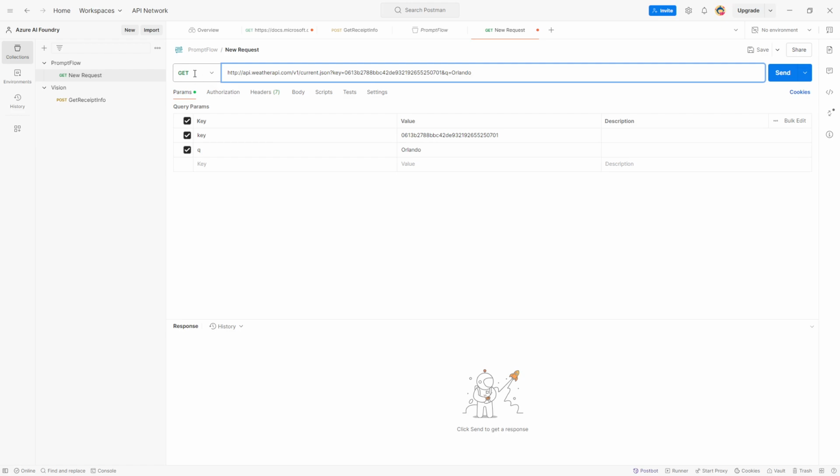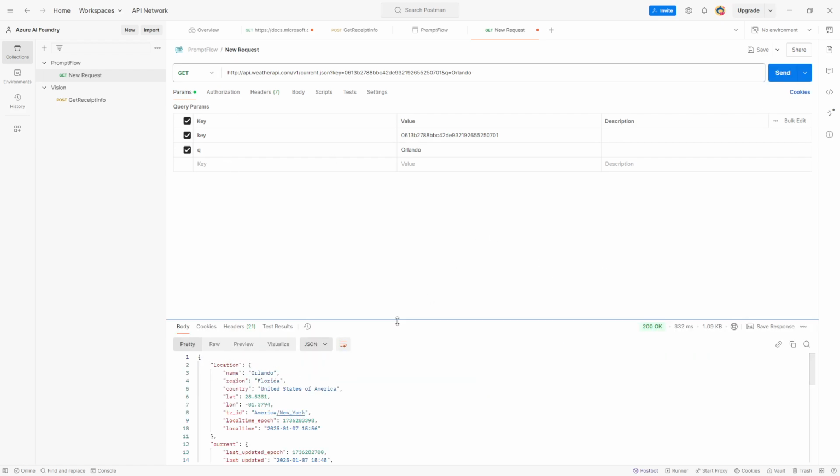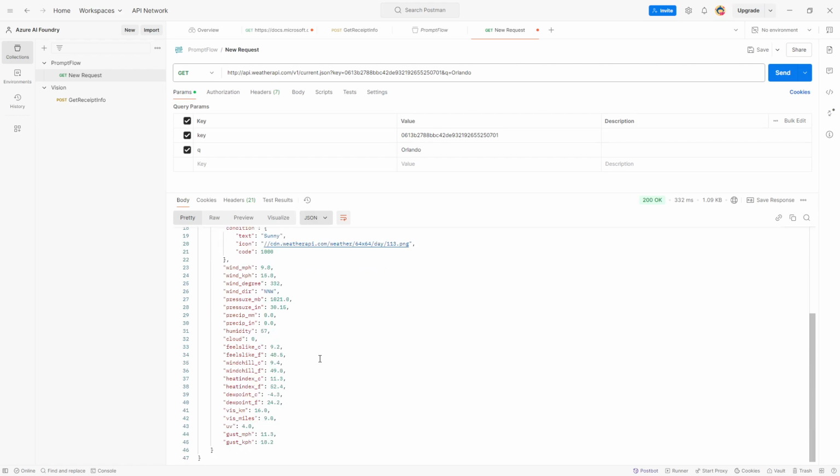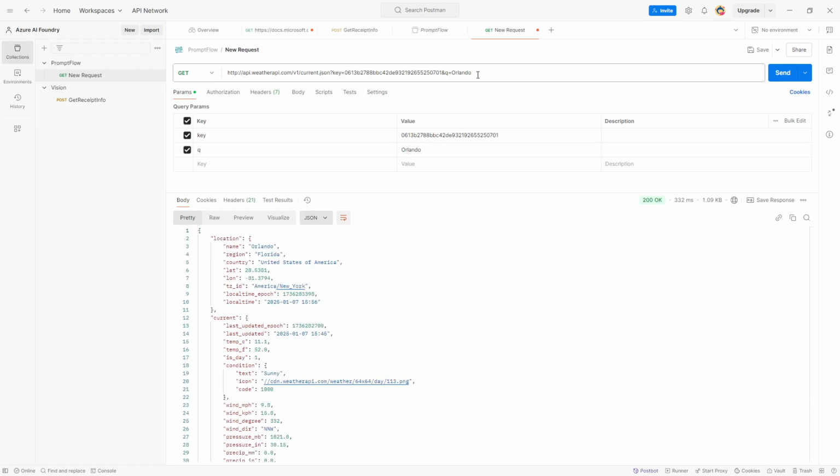And it's a getter, okay? I'm going to go ahead and do a get. I'm just passing these parameters. If I click on send right now, it should be able to make the call, and it did. Remember, there are a lot of different values in here. There's the location, there is the current, and there are other things that you can do also, say AQI equals yes, if you would like to get a lot of different information about the quality of the air in Orlando, and so on. But again, just by passing the key and the city, we're good enough.